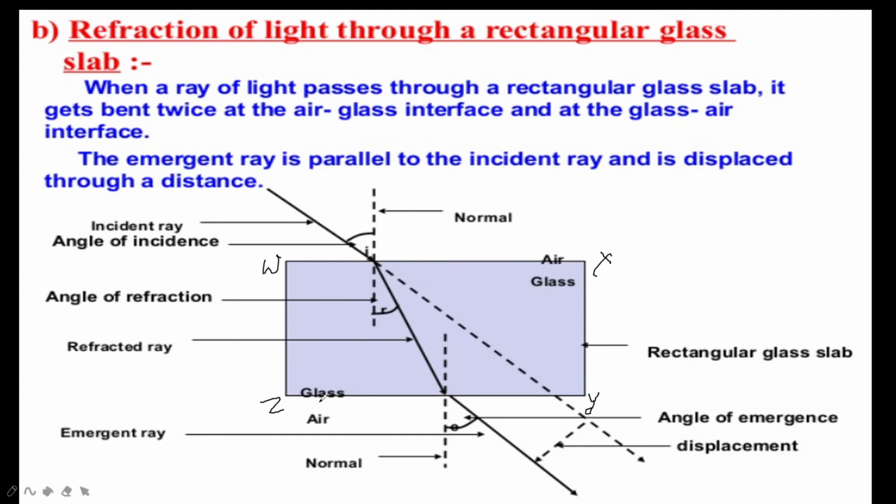It can be seen that the emergent ray BC is parallel to the incident ray AO. But it is distinctly displaced sideways, not disappeared, it was displaced, because through the glass slab